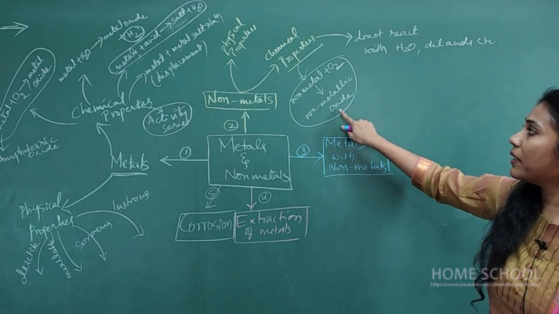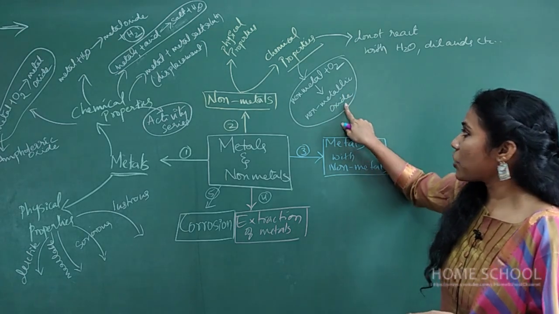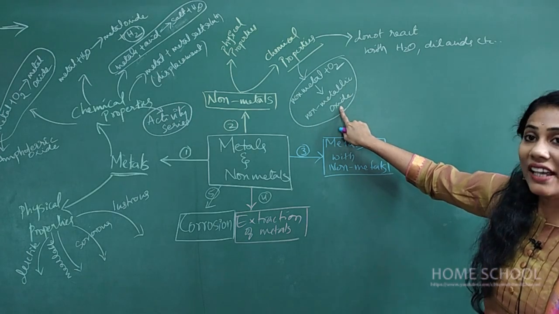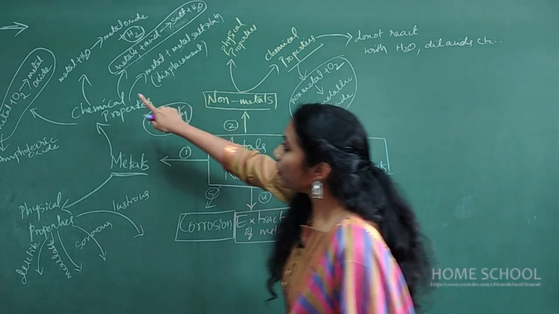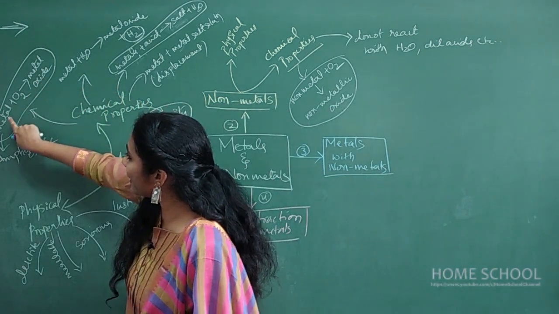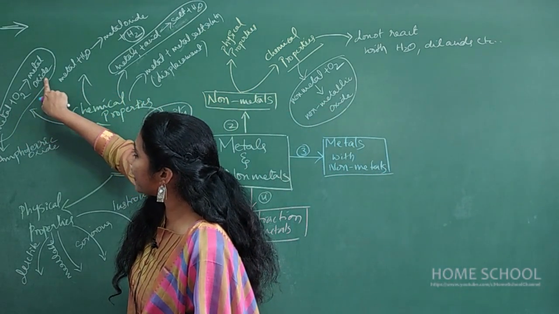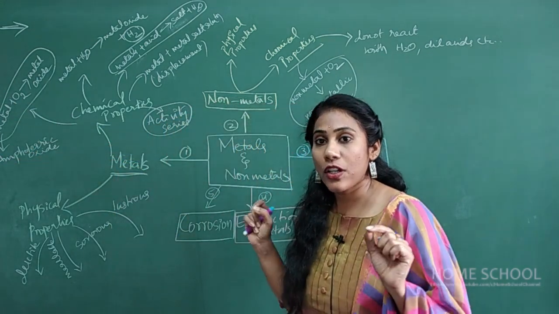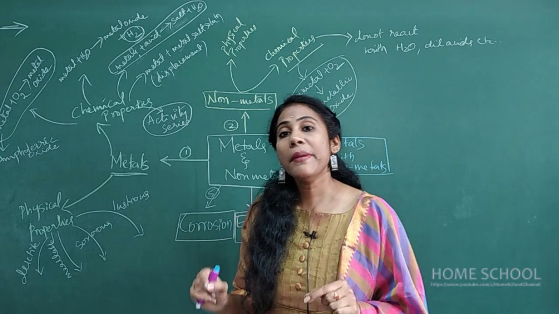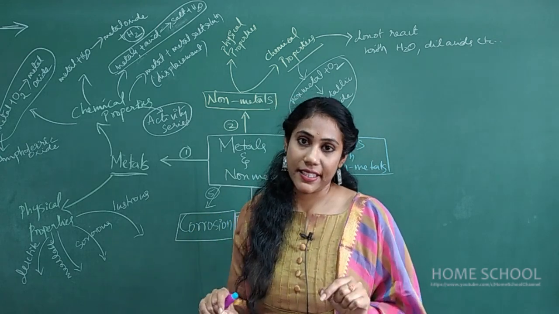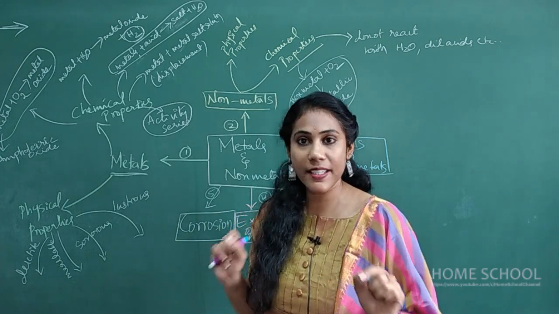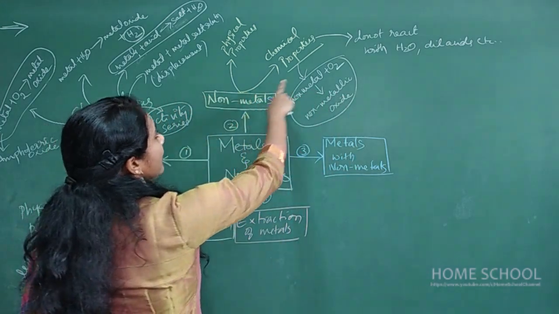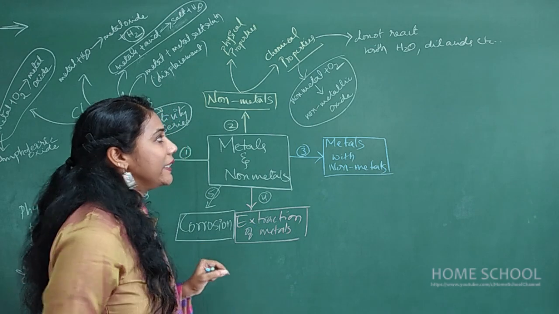You will get a non-metallic oxide which is acidic. Remember, non-metallic oxides are acidic. And where do you get metallic oxide? Here. When metals react with oxygen, you get metallic oxide, and that is basic. Metallic oxides are always basic. Non-metallic oxides are always acidic. Try to remember this point also. So that's all about the chemical properties of non-metals.